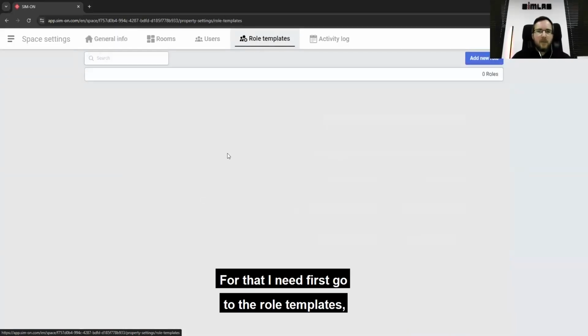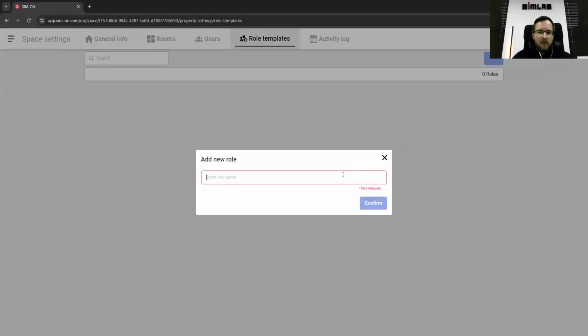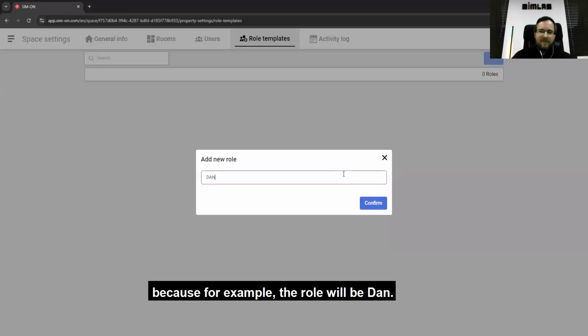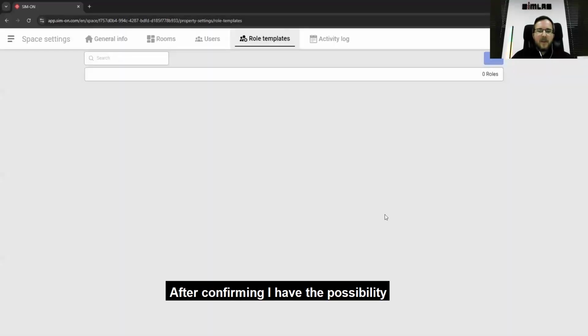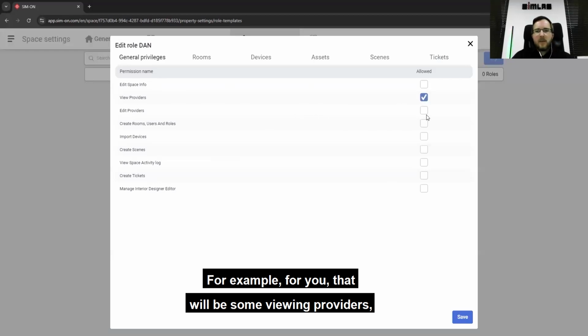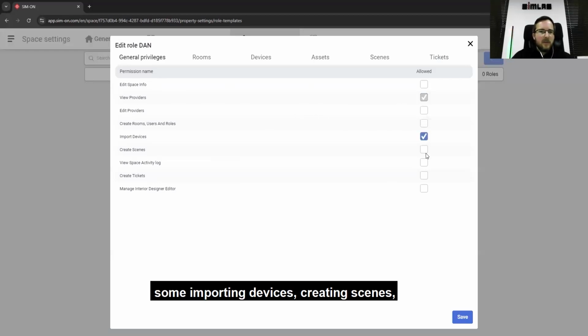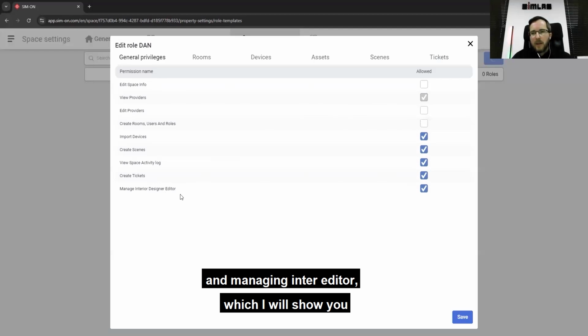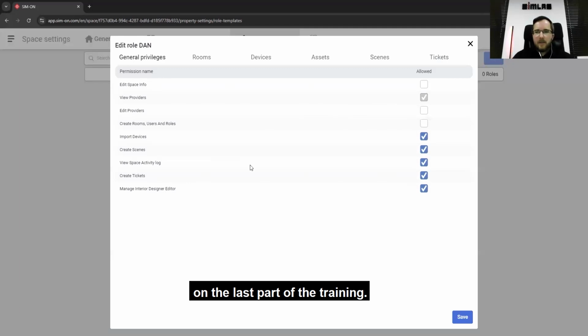For that, I first need to go to the role templates and create a new role. For example, the role will be "Dan". After confirming, I can add permissions to this particular role. For example, for you, that will be viewing providers, importing devices, creating scenes, viewing the activity log, creating tickets, and managing the interior editor, which I will show you in the last part of the training.